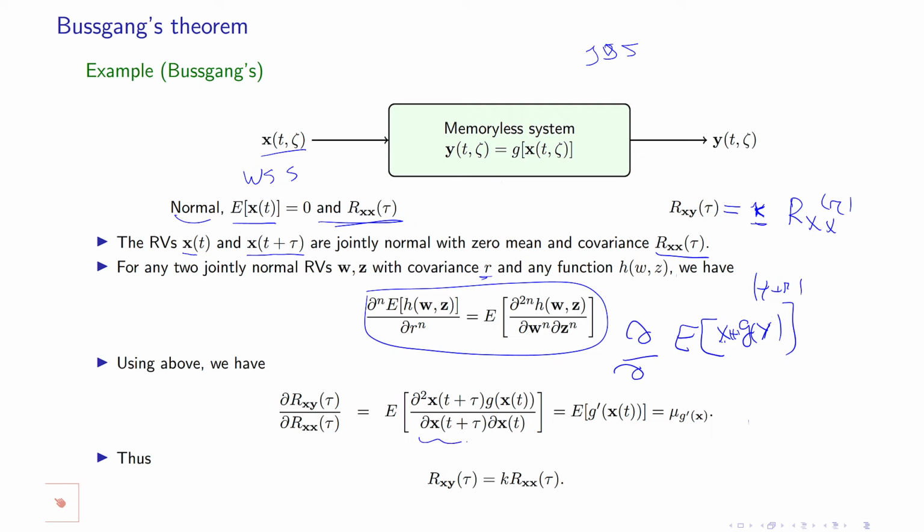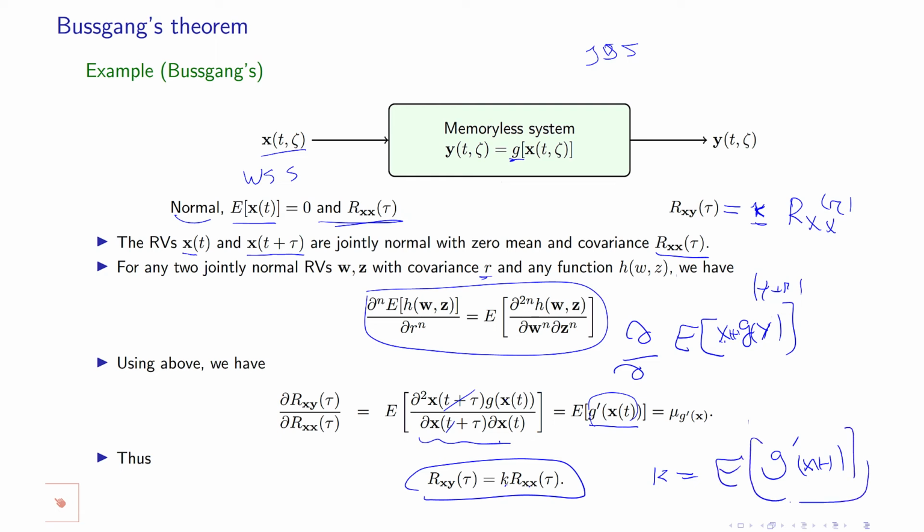And interestingly, when you simplify this, the derivative simplifies to just the derivative of g, because the derivative of x becomes 1 with respect to this one. So in other words, the cross correlation between the input and output is equal to k times this one, and k is just: you calculate this function g, take the derivative g prime, replace it by x at time t, and then this becomes a random variable. Calculate the mean of that, which is easy, and then you get these constants. So these constants can be calculated.